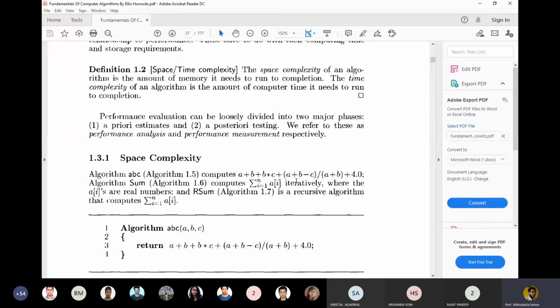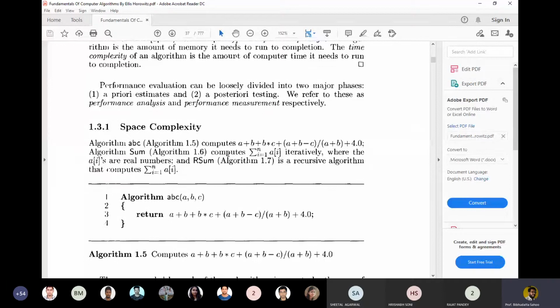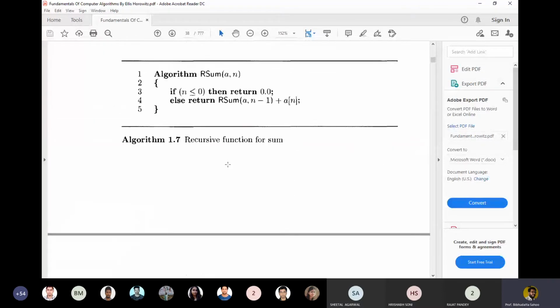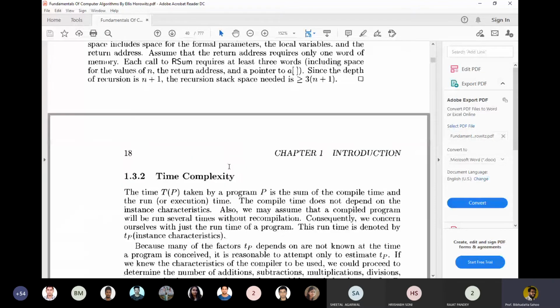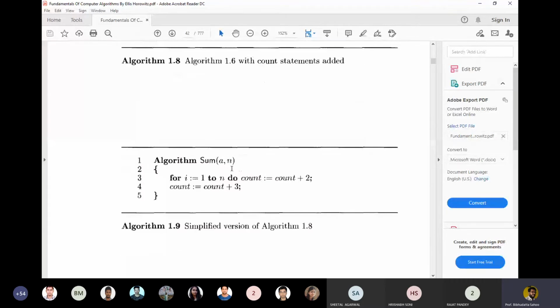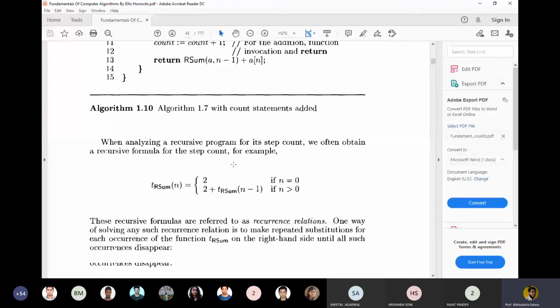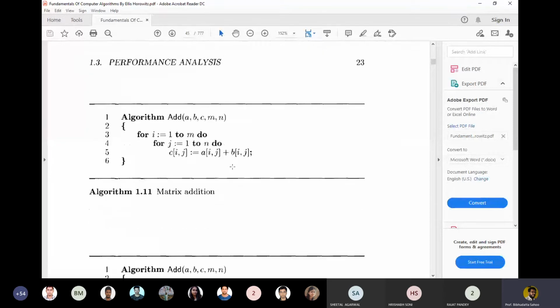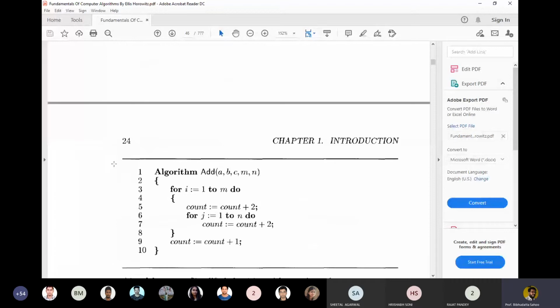So look into the space complexity definition. The space complexity of an algorithm is the amount of memory it needs to run to completion. The time complexity is the amount of computer time it needs to run to completion. Run to completion covers compilation time or execution time. Now we are discussing the complexity, and you will find how the big O notation is used, when omega notation is used, and when theta notation is used. With very little space, they are explaining a few examples.